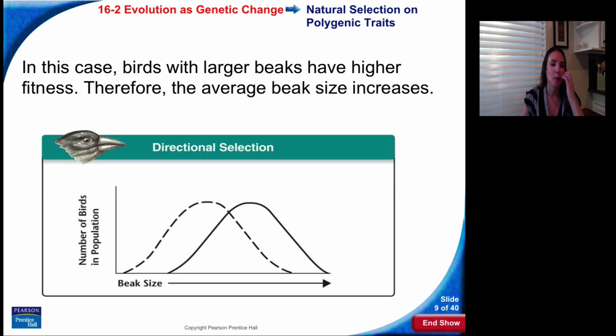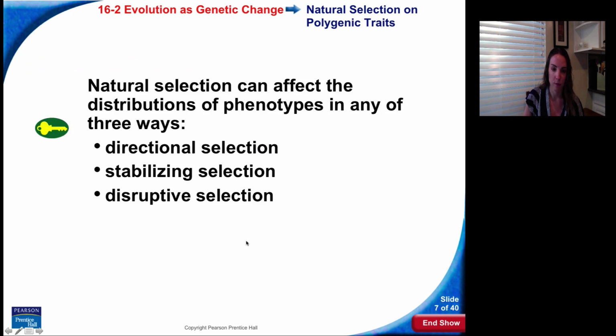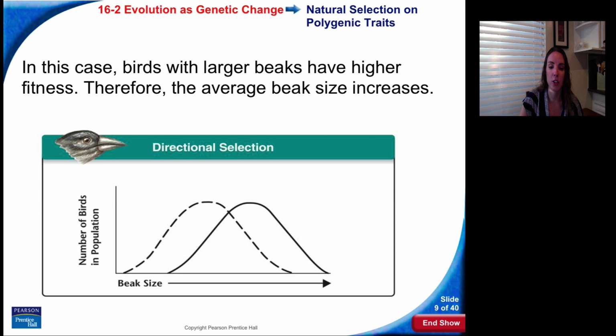Here's an example. In this case, birds with larger beaks have a higher fitness. Therefore, the average beak size increases over time. Natural selection is favoring the larger beaks. Here's the original population, and the majority of the population had medium-sized beaks right in the middle. But over time, because of the food source in the environment, natural selection favored larger beaks. So we see this shift in the curve.